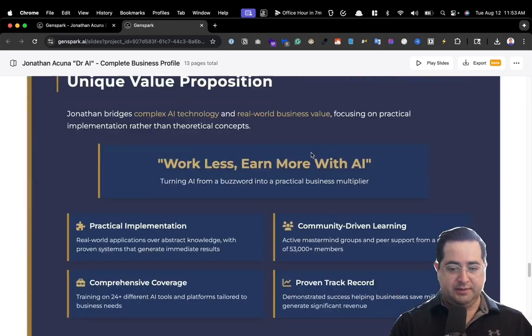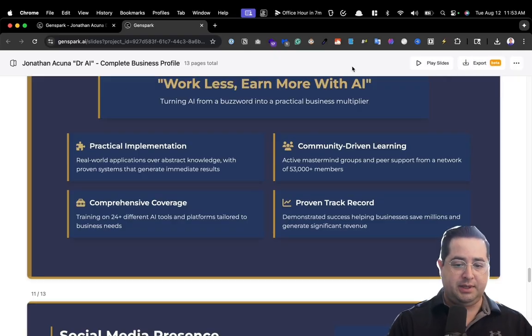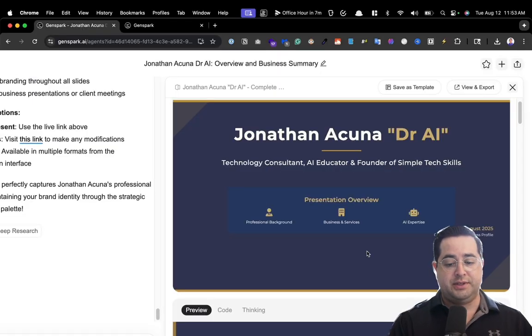Genspark is a beast of a tool. So again, I could play slides, or download this as a PDF. This is just one of the most powerful features that Genspark has here.